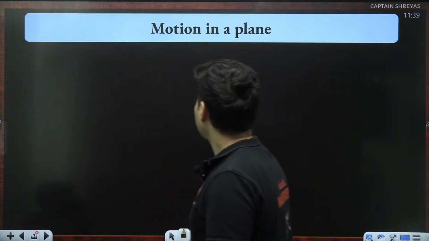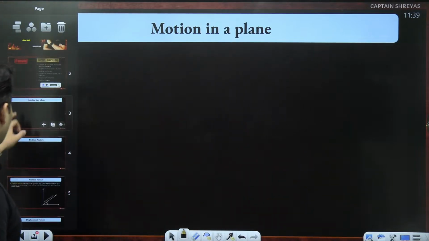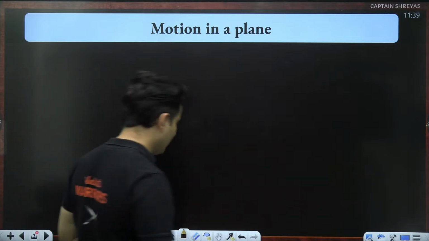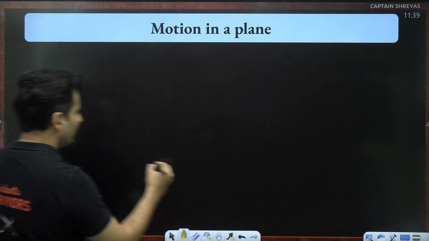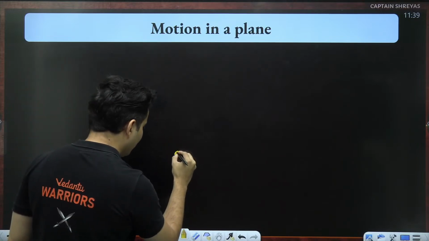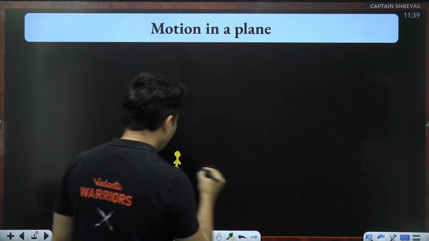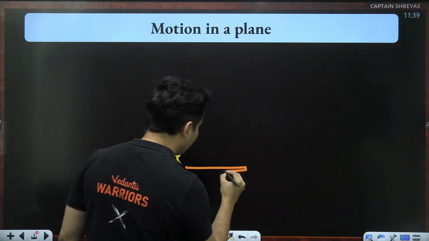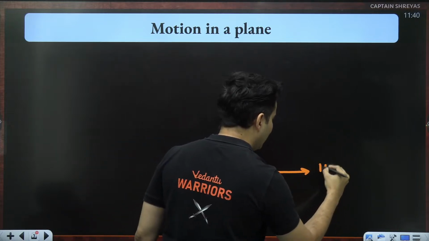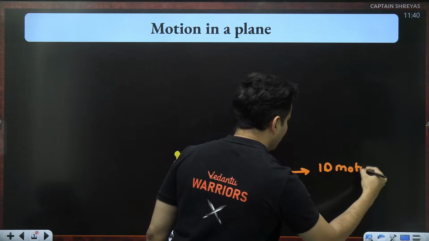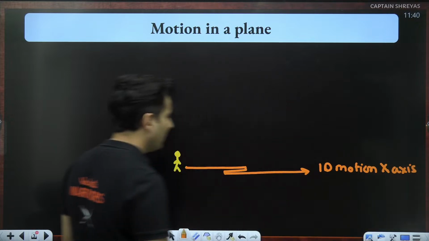Let's start. Motion in a plane. What's the concept behind it? What's the idea behind this particular chapter? See, imagine there is a Pandu, and what he does is basically he moves along this line like this, goes behind and then comes over here. This is nothing but one-dimensional motion along the x-axis, 1D motion along the x-axis.